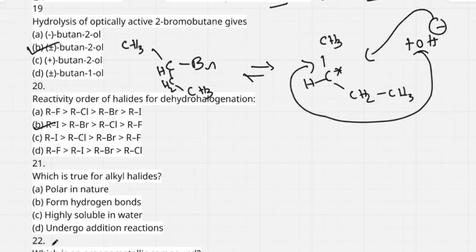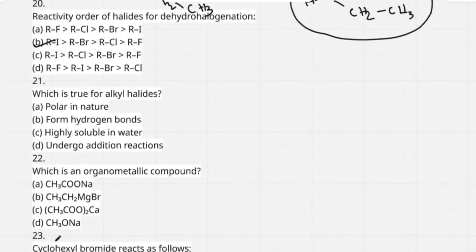Next, I move to question number 21. Which is true for alkyl halides? Alkyl halides are polar in nature, with positive and negative ends. This is correct.